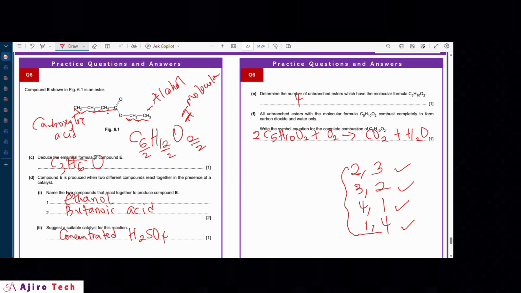So there are 10 carbons here, and then there are 20 hydrogens. We have to put 10 here, right? And then for oxygen, let's calculate. Oxygen is 2 times 2 here, 4. Oxygen on the right is 20 plus 10, that's 30. There are already 4 here, so we need a 13 here, so that it becomes 26 plus 4, and that gives us 30 oxygens.